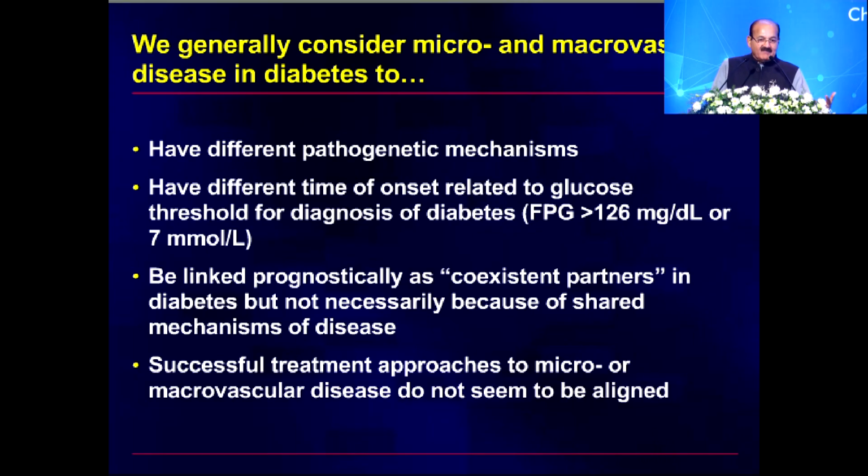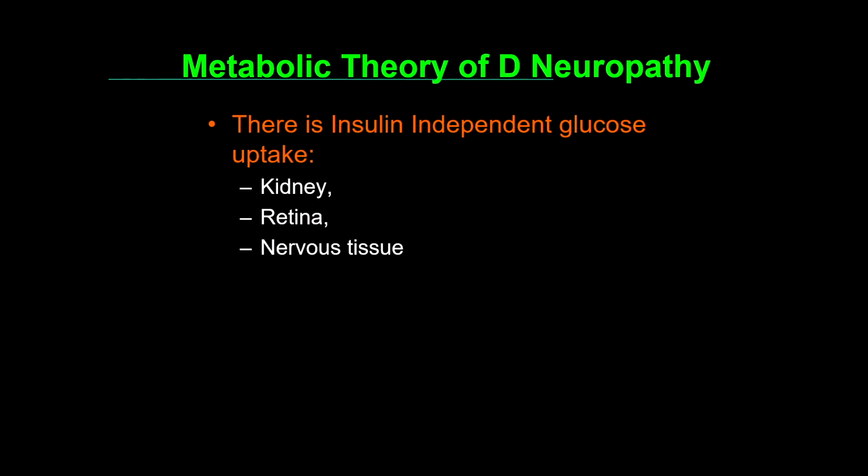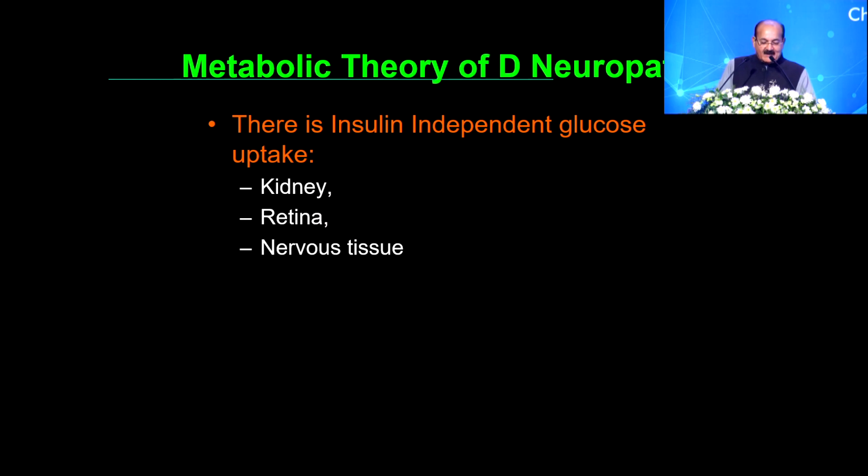We are aware that when you are treating microangiopathy with intensive control, you might be able to check the progression, but macrovascular complications are still not going to be reduced even if you have very tight glycemic control, and you need a different approach, something like a Steno-2 type of approach, so as to cut down on macrovascular complications. So if you look at the metabolic theory of diabetic complications, there is an insulin-independent glucose uptake. That is why, whether you have type 1 with total insulinopenia or type 2 diabetes, there is a direct uptake of glucose into kidneys, retina, and nervous tissue.